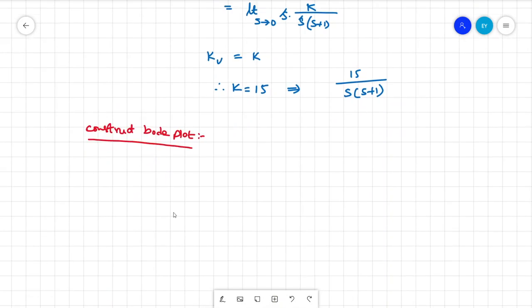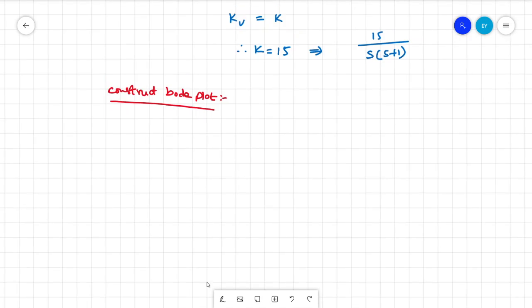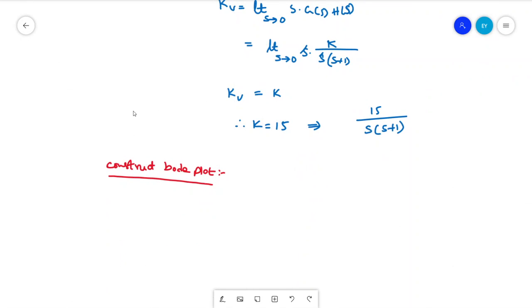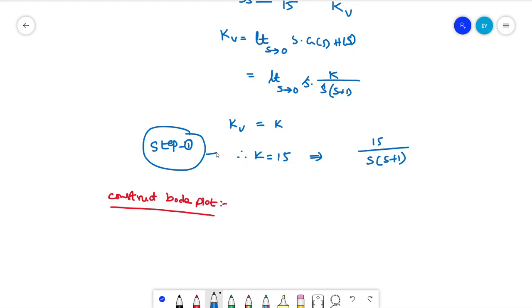For the lead compensator, where we computed this K value, let us consider this itself as step one for designing the lead compensator. Okay, so step two here. Step 2 for the lead compensator, not for the Bode plot.